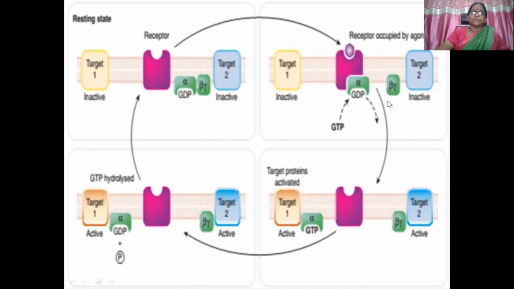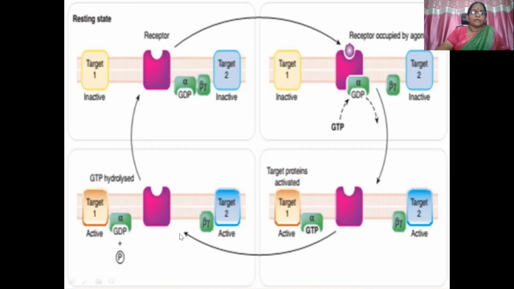This is useful for the desensitization program, or termination of action of the receptor. Then this alpha-GTP targets or stimulates the target proteins. In cyclic AMP mediated actions, cyclic AMP is the second messenger, and adenylate cyclase acts as the effector system.